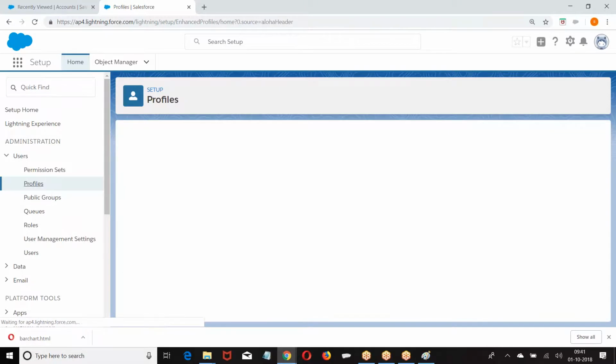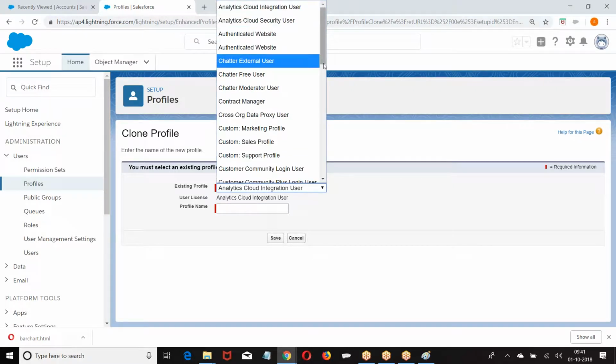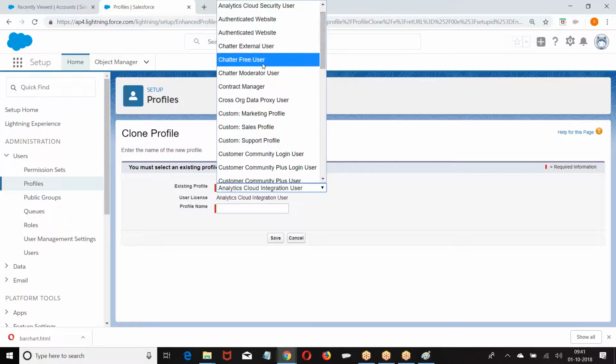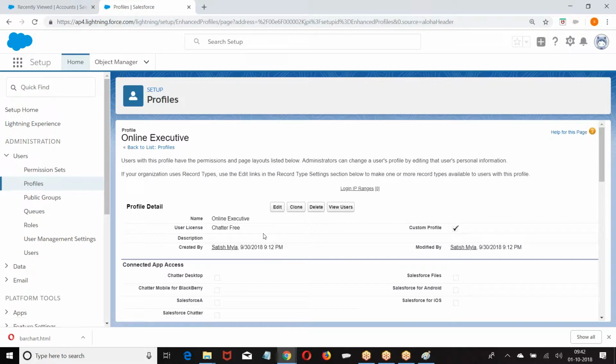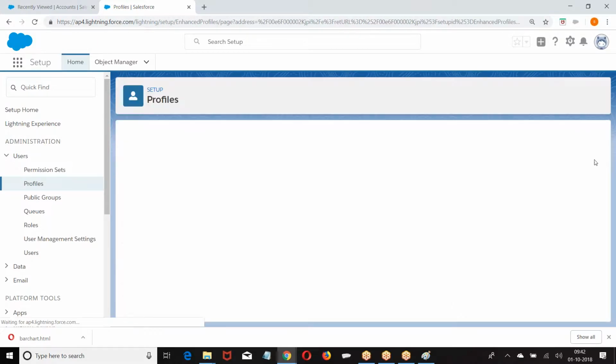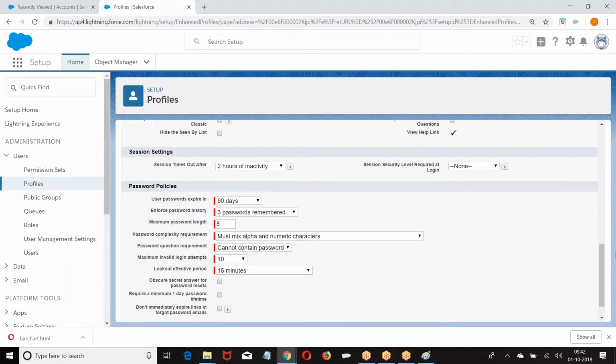Again, profile, new profile. Now I have Chatter Free user. Then if you go with this, these are your capabilities. So based on the license you have chosen, you get your capabilities. Out of that, what you want to do is your choice.